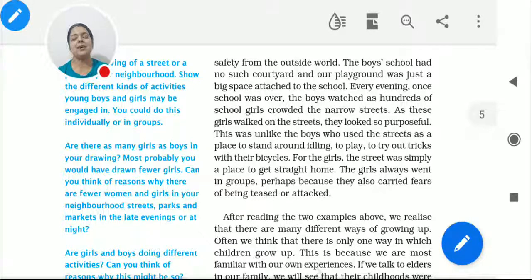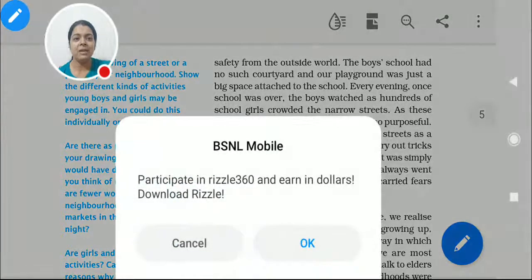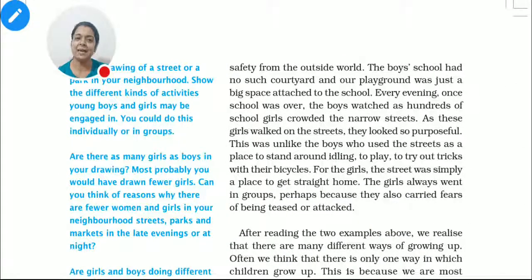When the girls were sent to school, they were told, go to the school directly, come back directly. In between, what was happening? Were the girls doing like this? Yes, undoubtedly. They were bound to do like this. But what about the boys? The boys knew very well that this is the only street from where the girls are going to pass. The girls will pass through this street only. So all the boys by the side of the streets, it seems so cheap to speak like this, but this was happening in our country.